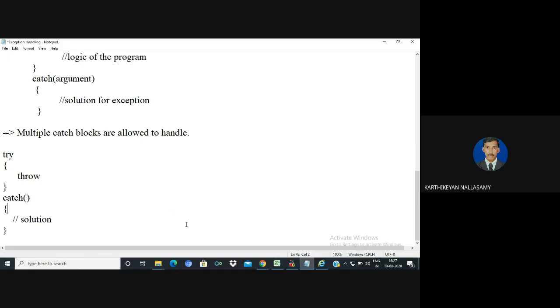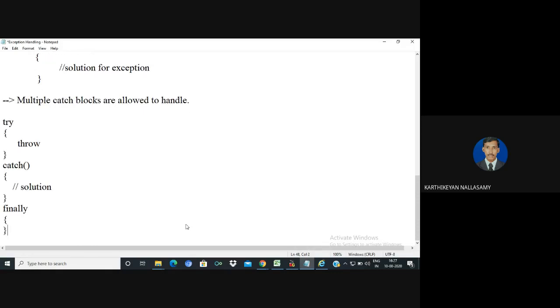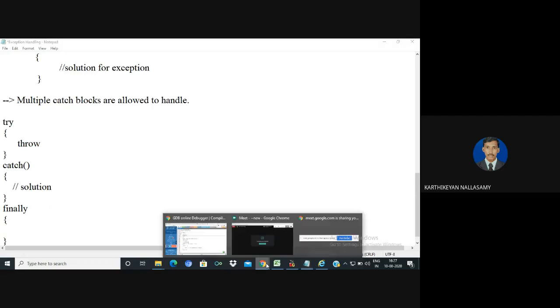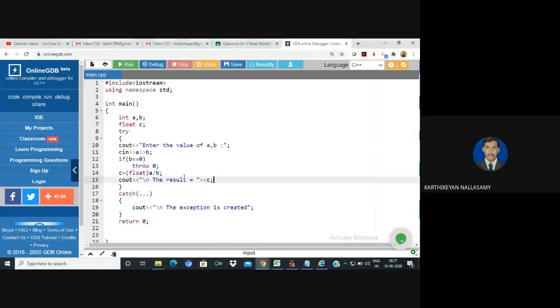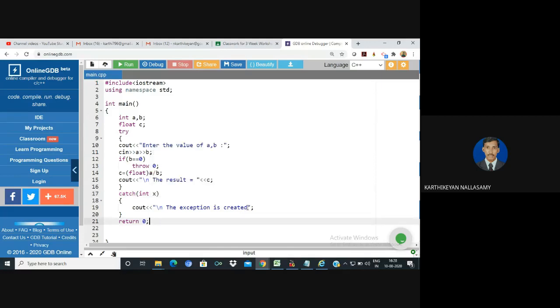The try block is for detecting, and finally is optional. The finally block will be executed whether or not an exception happens. Even if there is no exception, the statements inside this finally block will be executed. For example, throw 0 is an integer, so I am going to use int x. If you want to specifically handle every type of exception, we need multiple catch blocks. So it is a divide by 0 error.